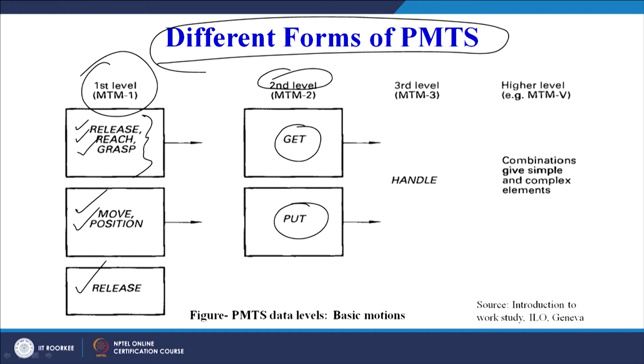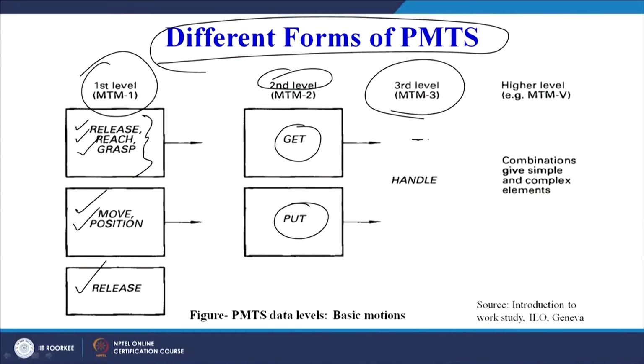So in put, we can say, put this thing here. Another can be move first and then position it at this place. So move plus position in MTM2 we can call put, and the third level we can call handle. Handle means get and put. So I am getting it and then I am positioning it. So it is handling; I am handling this particular pen. So there may be different levels of MTM.